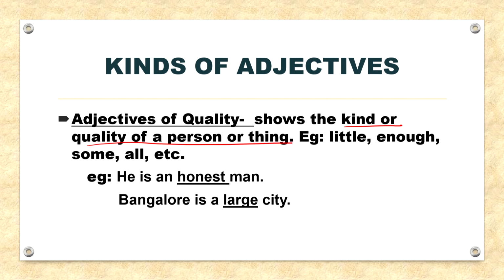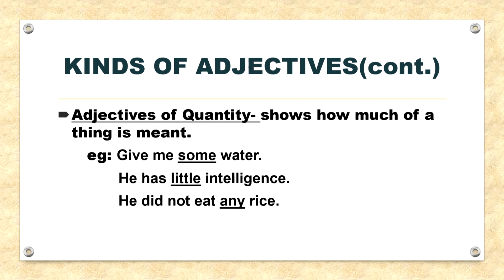So, little, enough, some, all. These are all your adjective of quality. For example, he is an honest man. So, honest is your adjective over here. The adjective honest shows what kind of person he is. Another example, Bangalore is a large city. Moving on, adjectives of quantity. They basically show how much of a thing is meant. For example, give me some water. He has little intelligence. He did not eat any rice, and so on.